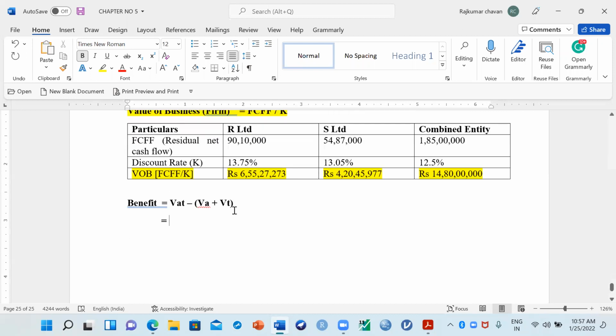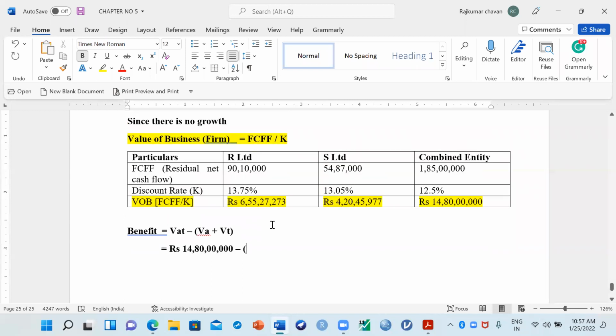What is VAT? Value of combined entity, right? If you take the value of combined entity, it is 14 crores 80 lakh rupees. So let me write down here 14 crore 80 lakh rupees, then minus, then again put bracket.